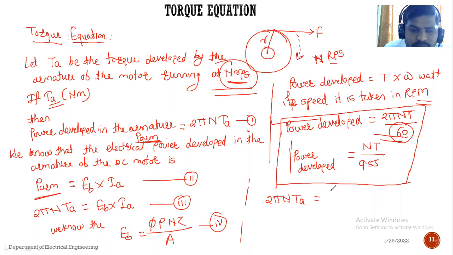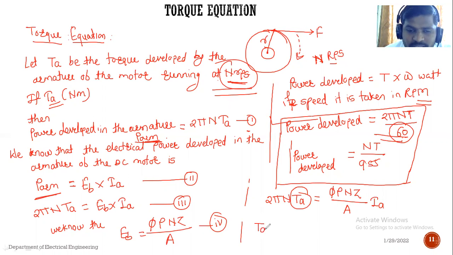It is equal to Eb, put the value, φPNZ divided by A, into Ia. I want to find out the value of torque, that is, armature torque Ta. All other values can be shifted to the right hand side.